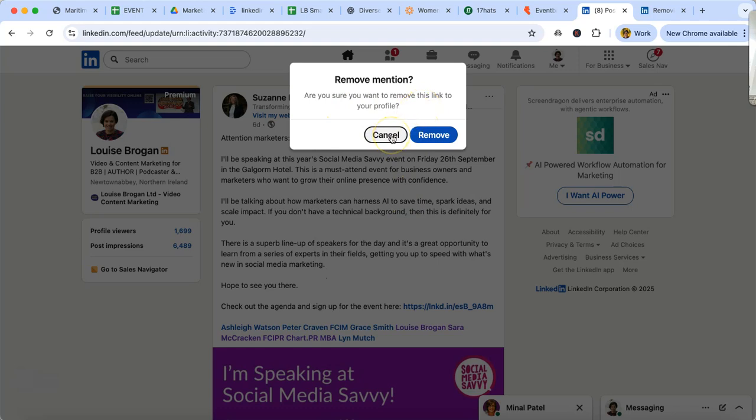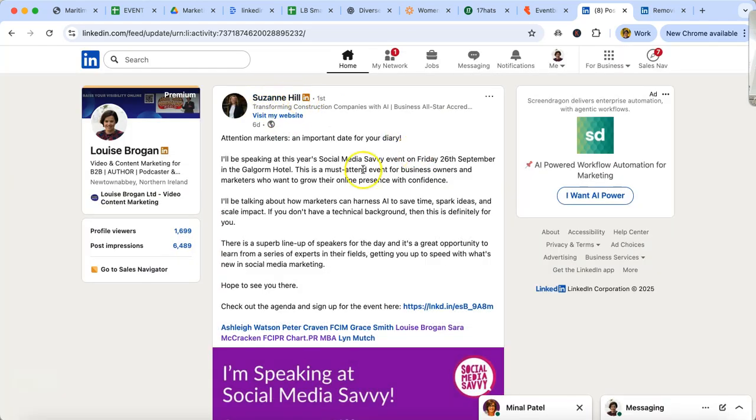I'm not going to do this for Suzanne's post, but this would then turn this into a non-clickable link. Side note, if you want people to click on this to go to your profile, leave yourself tagged in the post. So that's how you remove yourself on individual posts that you're getting notifications on.